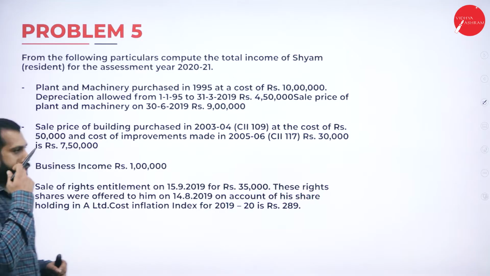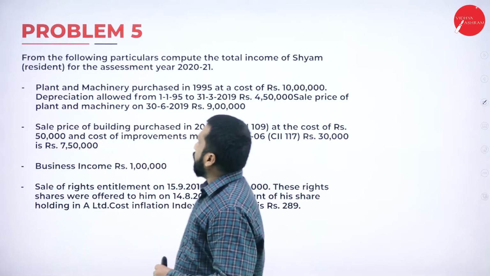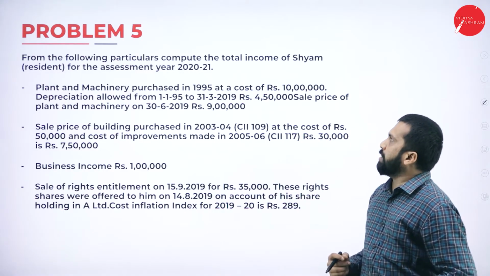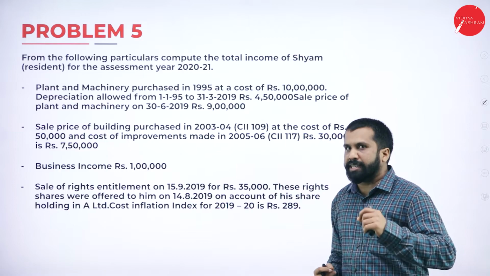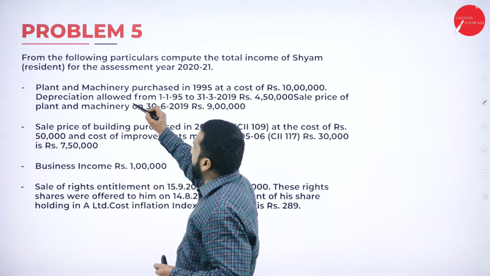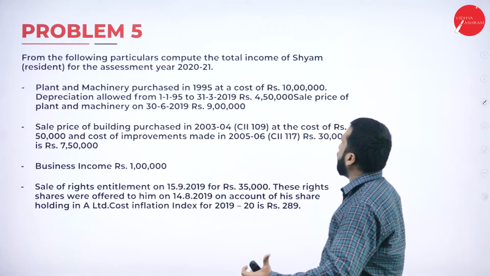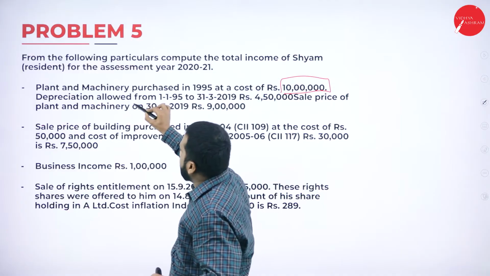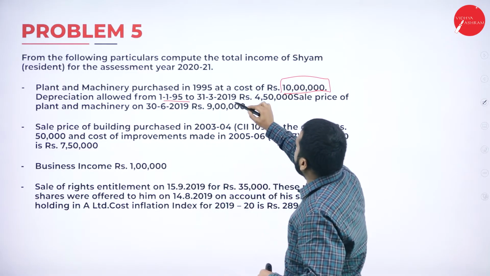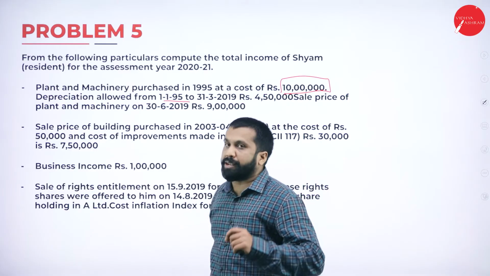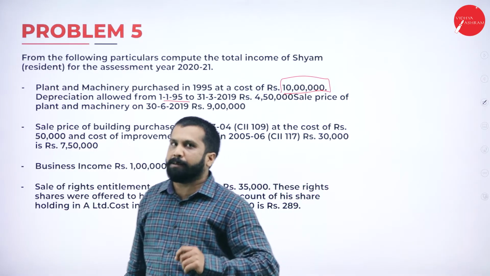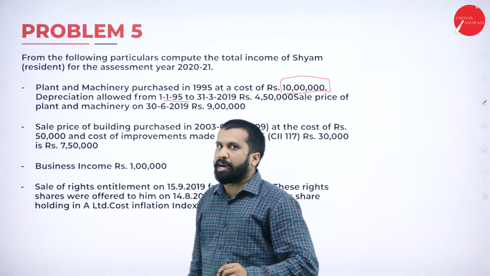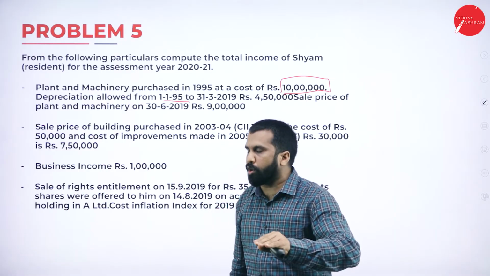From the following particulars compute the total income of Sham, resident, for assessment year 2020-21. Plant and machinery purchased in 95 at a cost of 10 lakh. Now, depreciation allowed from 95. If depreciation comes, it is always called short term.